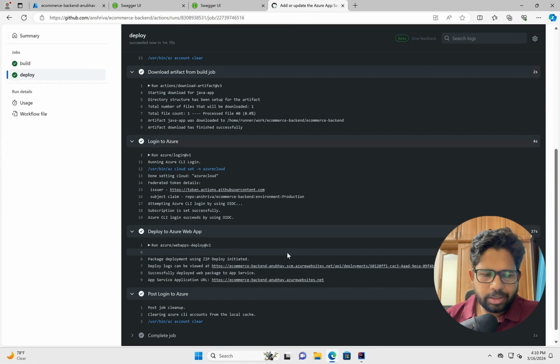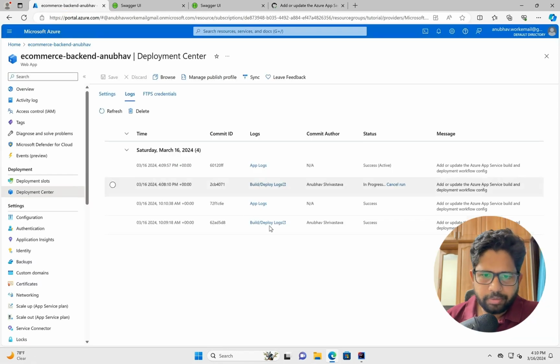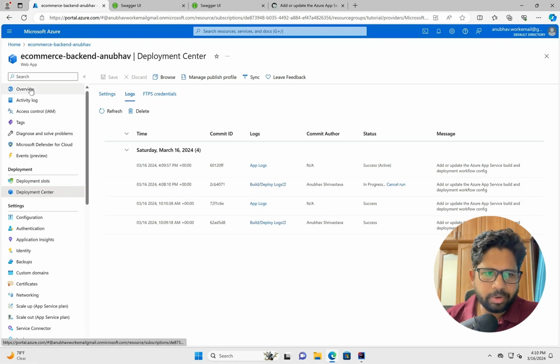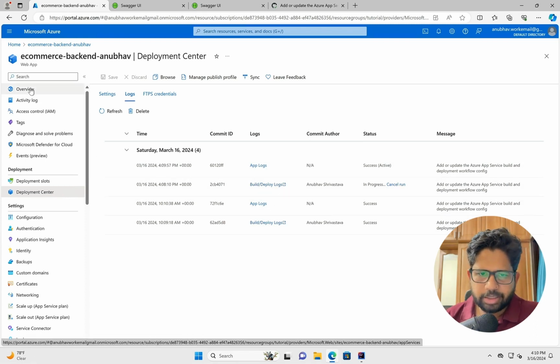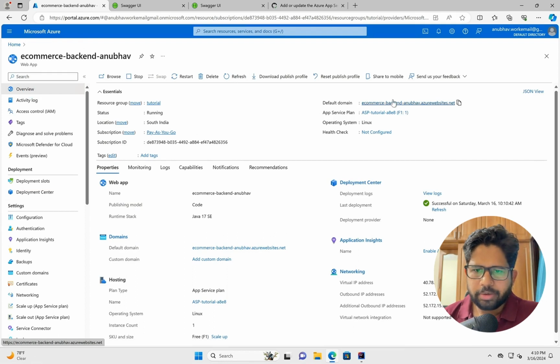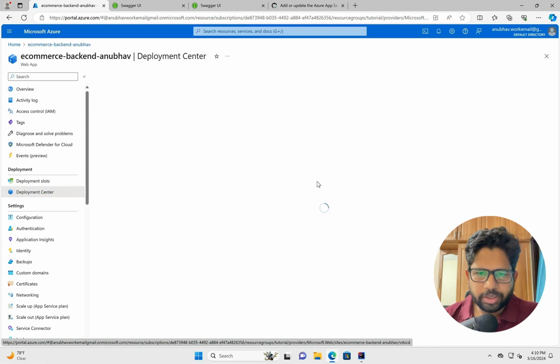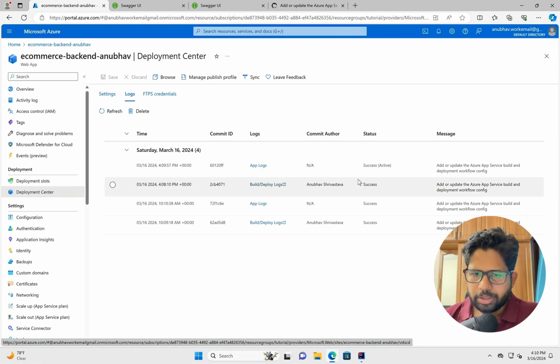In the GitHub, it has started to show as success, but here we are still waiting for the success to come up. Once this comes up as success, it takes, I think, around a minute to get succeeded. Then we can click on overview, and here it will start to show up as the endpoint which we need to hit. So we'll just wait a little bit more for the deployment to finish here. So it shows as success in both the places, here and here, at around 4 p.m. So this one is the latest one where it's showing everything as success.